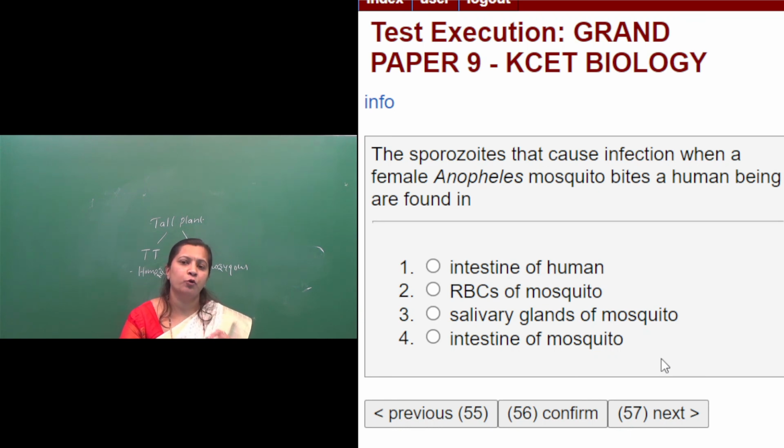The mature sporozoites migrate into the body cavity, and some of them penetrate the salivary gland and are stored there. When the infected mosquito bites a healthy person, these sporozoites enter the human body through the bite. So where are the sporozoites stored in the mosquito? In the salivary glands. The right option here is the third one, salivary glands of mosquito.